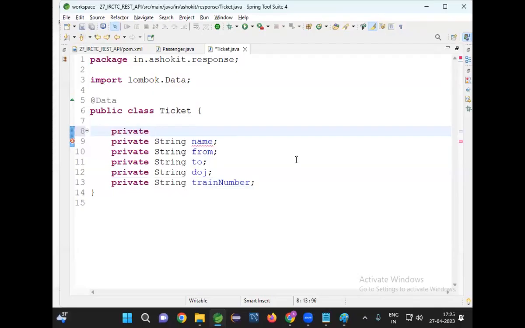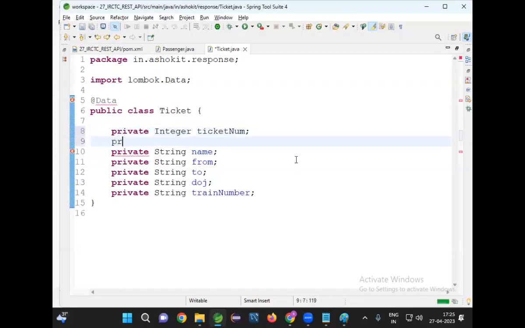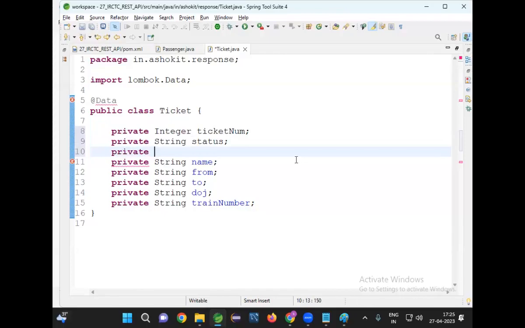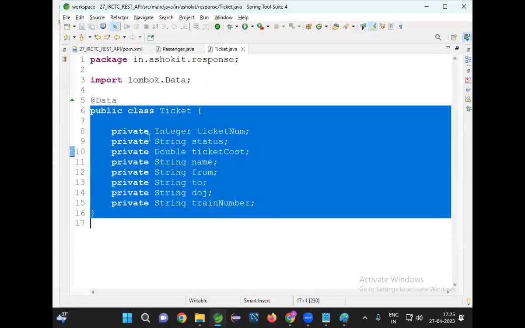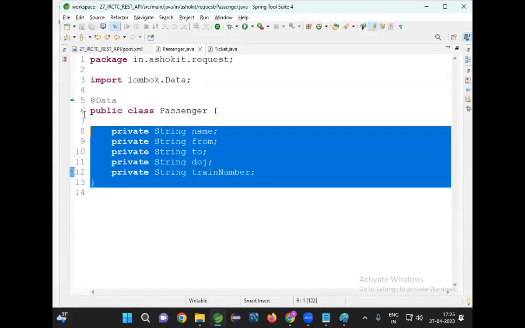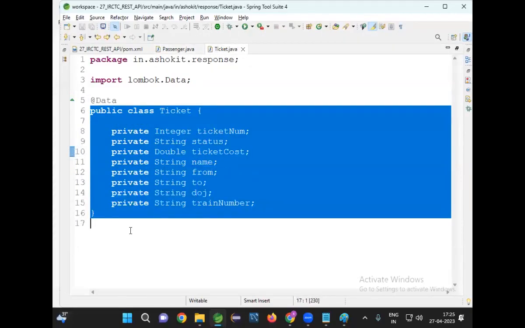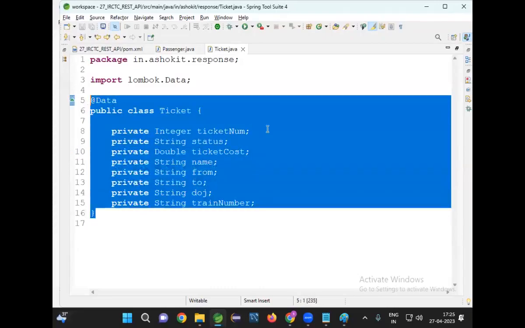Private Integer ticket number, private String ticket status, private Double ticket cost. This is the class representing response data. Passenger class is representing request data. Ticket class is representing response data.